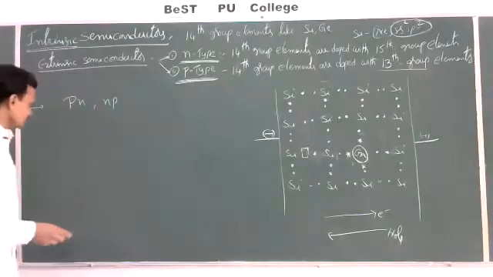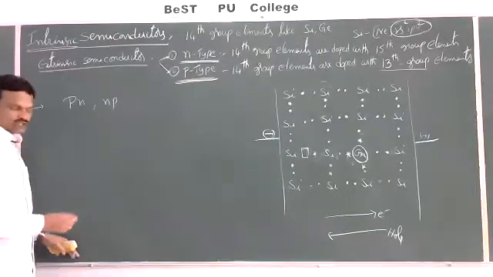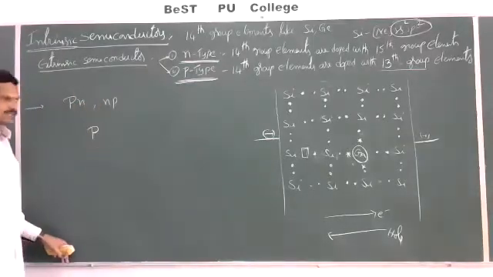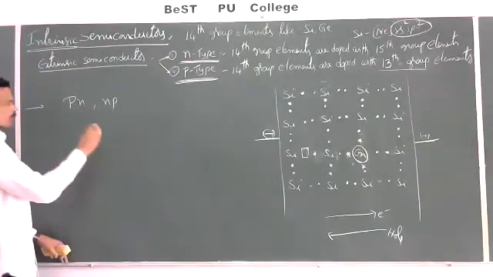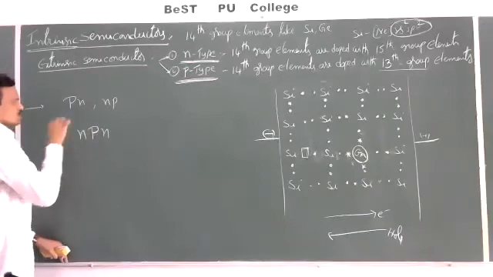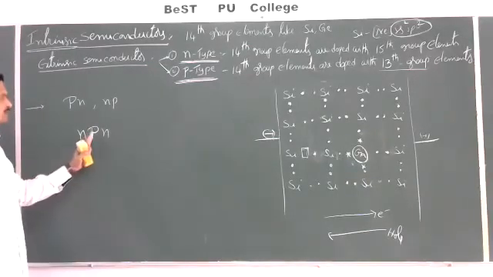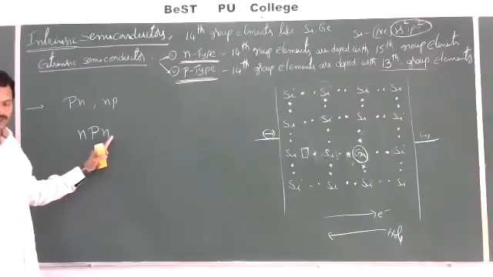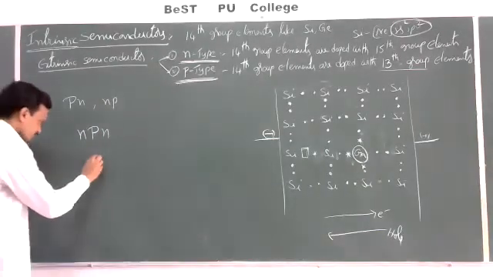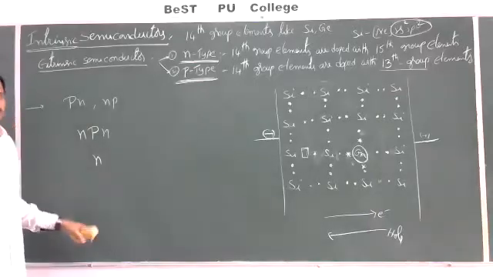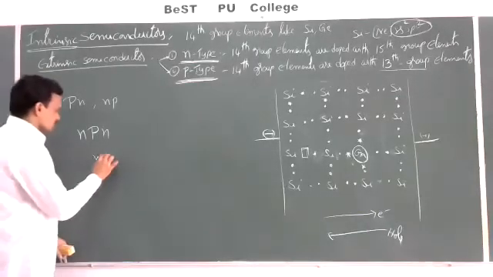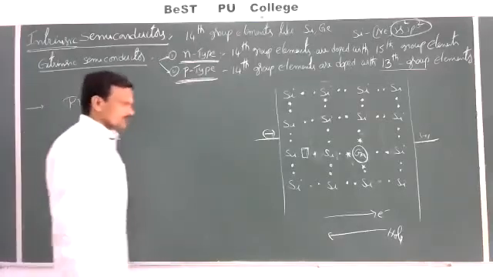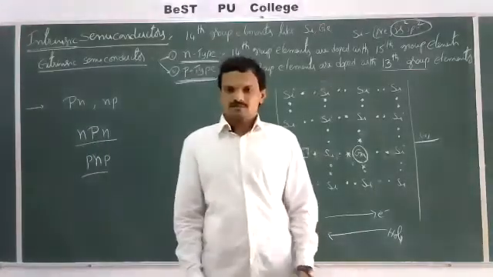And similarly, by sandwiching a particular type of extrinsic semiconductor with the opposite type, meaning a p-type semiconductor sandwiched with n-type semiconductors, or an n-type semiconductor sandwiched with p-type, we get NPN and PNP transistors.